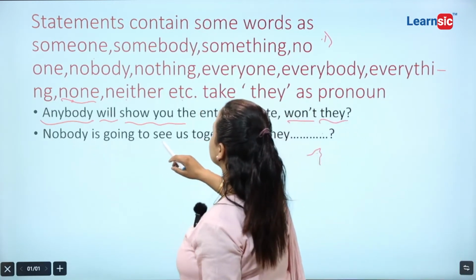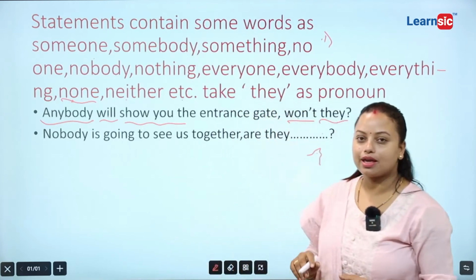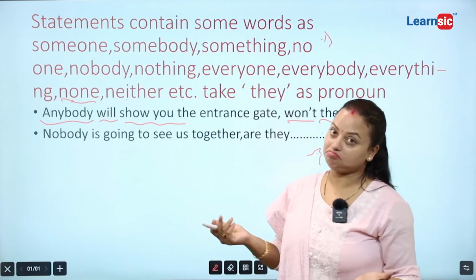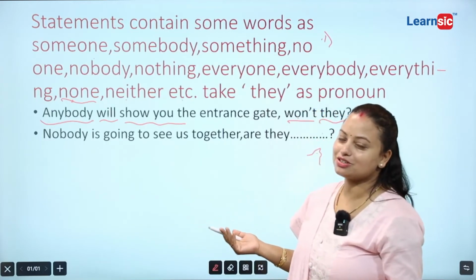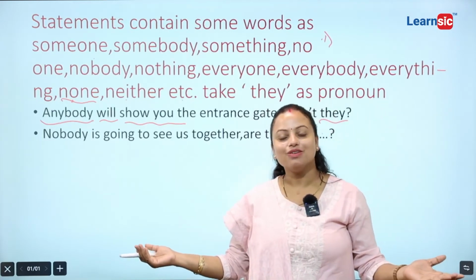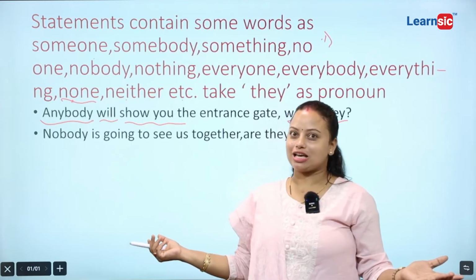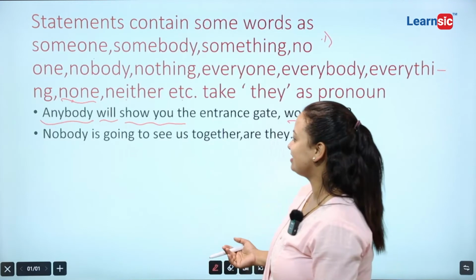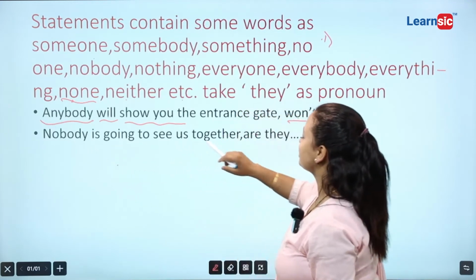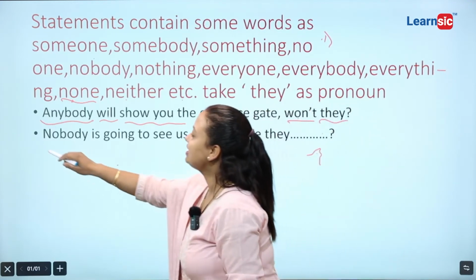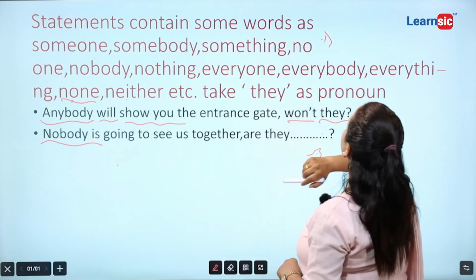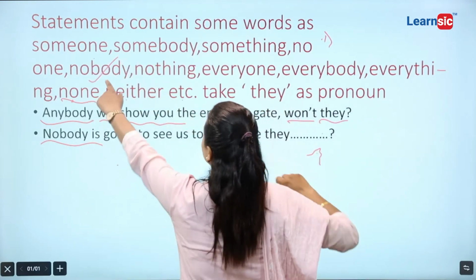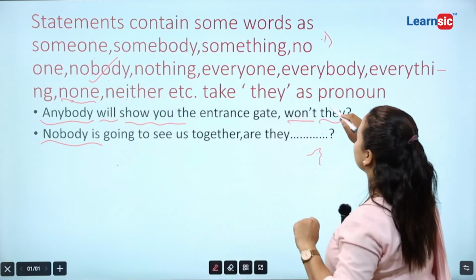Now another. Nobody is going to see us together. Okay. Nobody is going to see us together. Nobody is going to see us together. Yeah, I also couldn't get a chance to see you there. Isn't it? That's fun. Okay, nobody is going to see us together. Nobody, once again. Where is nobody? Alright, here is nobody. If there is nobody, then we are asked to write they.